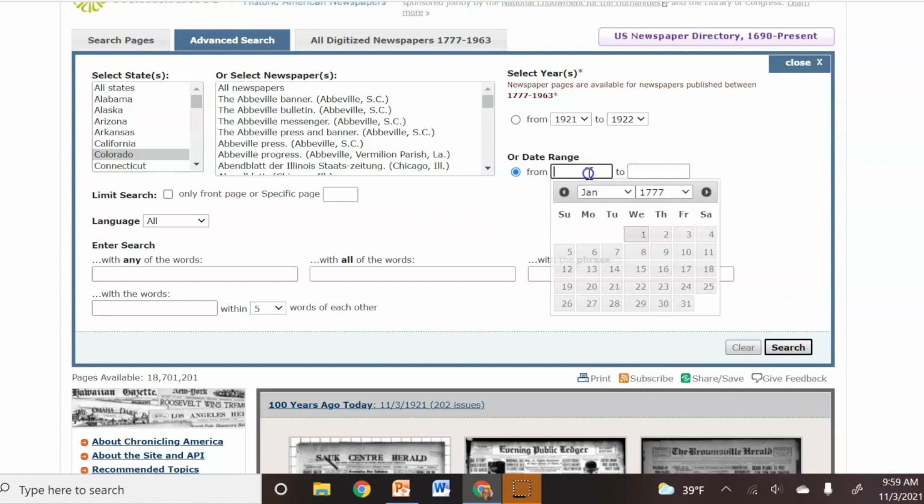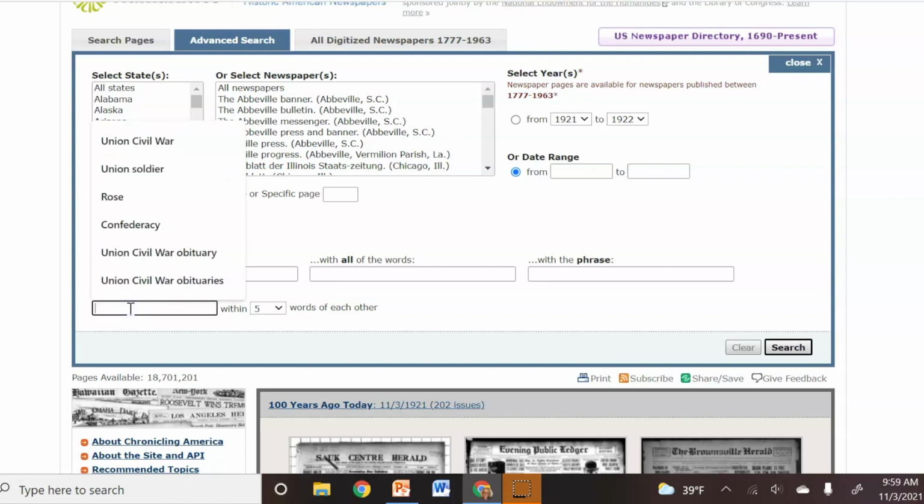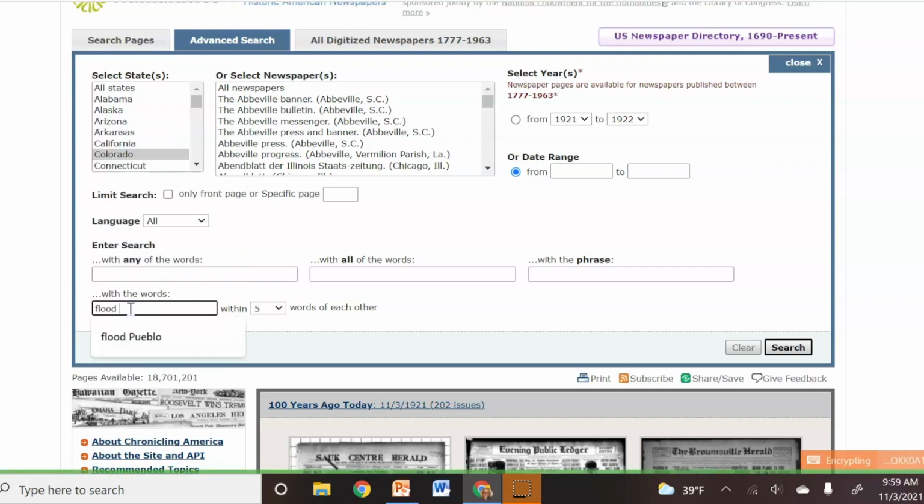You can look for a specific date range if you're looking for something specific. And there are other factors you can use to limit here. In this case, I'm going to say flood and Pueblo within 5 words of each other, looking for any coverage about a flood in Pueblo.